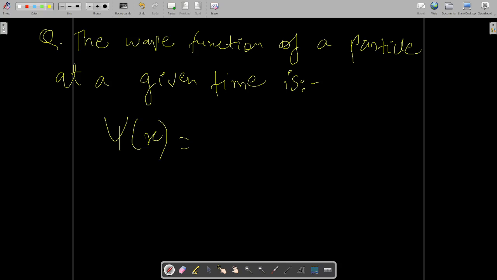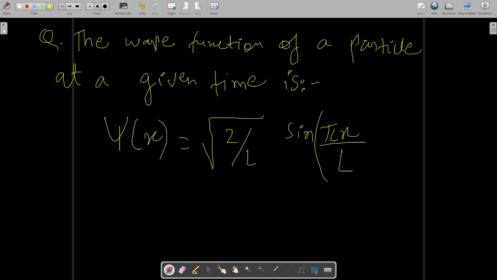This is basically a one dimensional Schrodinger time independent wave function, because it is a small psi instead of capital psi, and no t term is present, so that's why it is time independent. When the t term is present it is time dependent, and time dependent is represented by capital psi. What is the difference between the notations of capital psi and small psi? I have already told you.